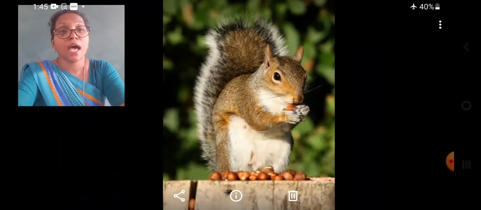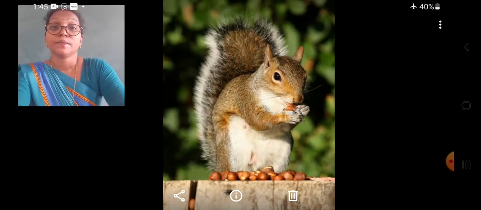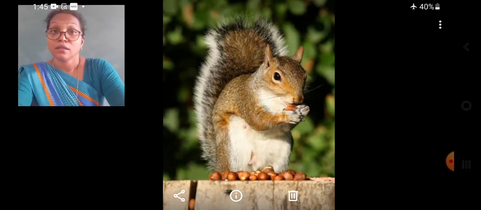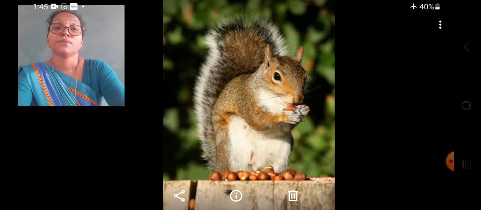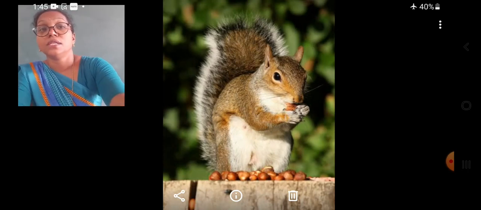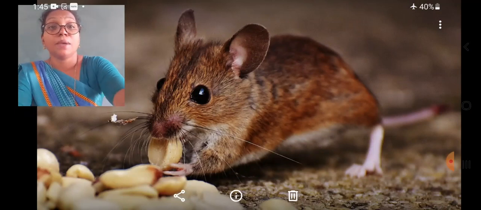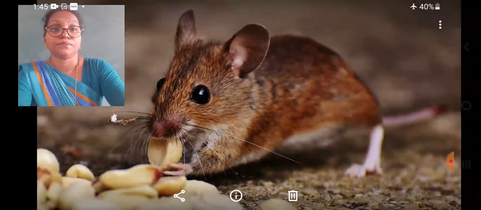The squirrels are animals that carry the seeds to their holes, or to holes near the bottom of the tree. They keep these seeds. Some of the seeds fall in some regions, and when they get the moisture during the rainy season, these seeds develop into new plants. So these small animals like the squirrels and mice help in seed dispersal.